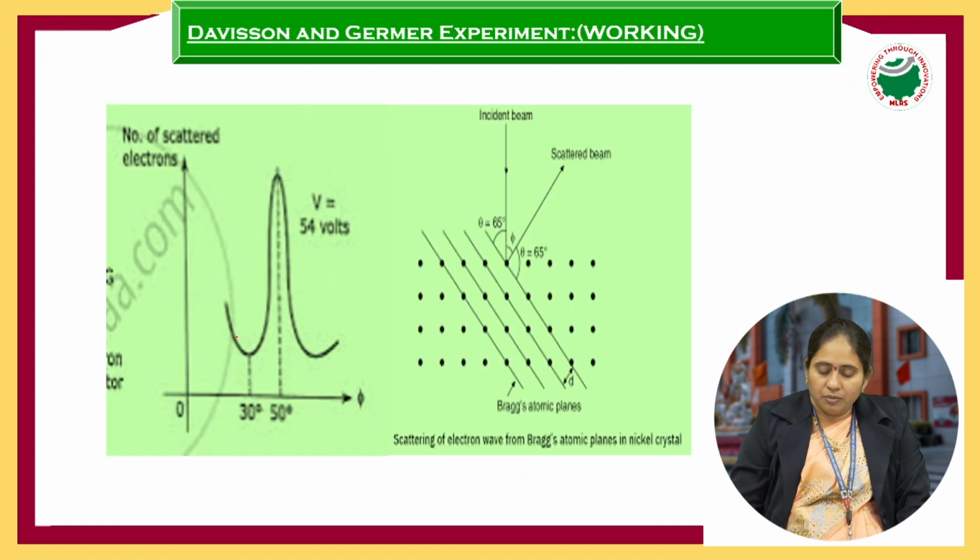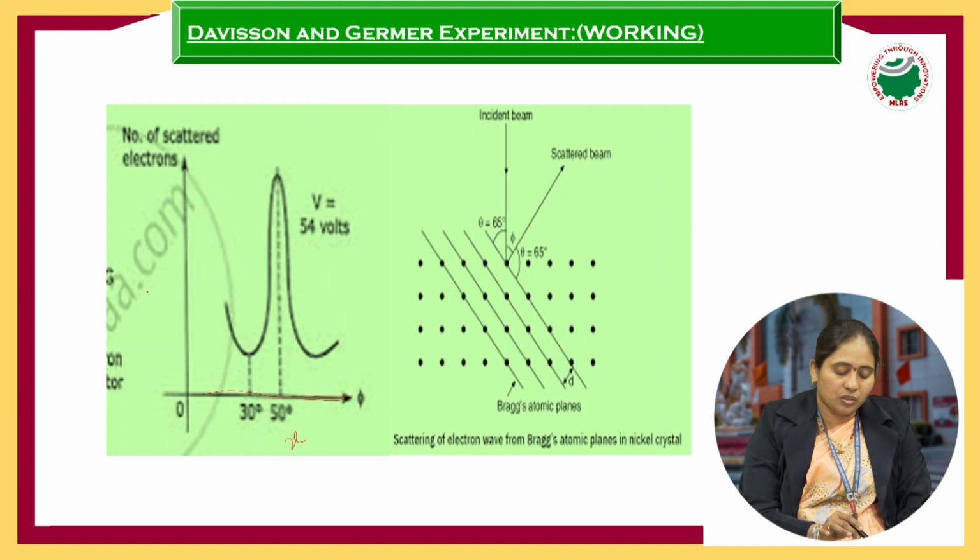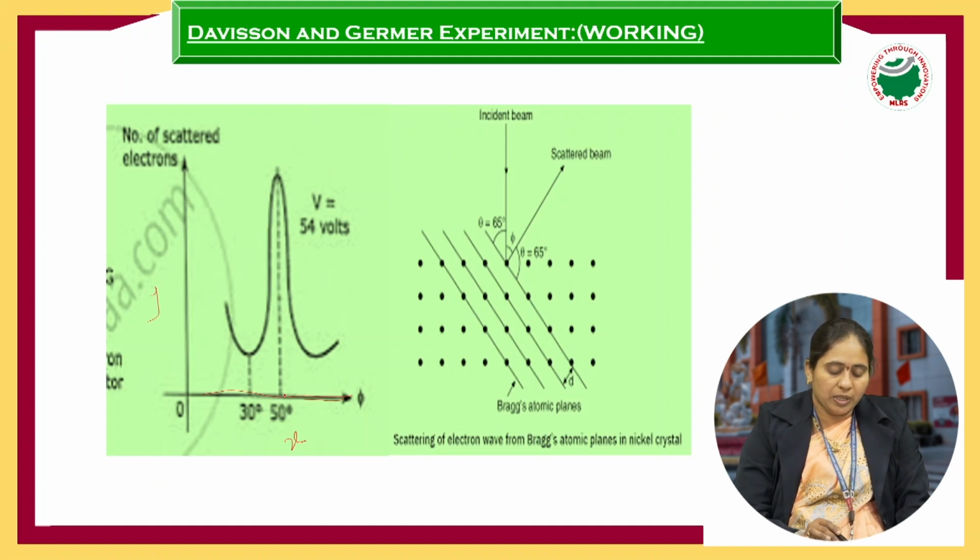This is the diagram for the working. The scattering angle between the incident and scattered beams is taken on the x-axis, and the scattered beam of electrons is taken on the y-axis. When the angle increases, at a particular angle only does the intensity of the scattered electrons become maximum.